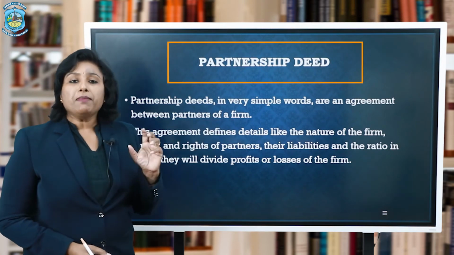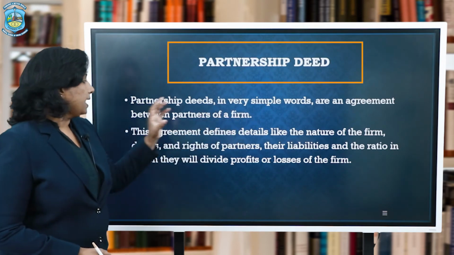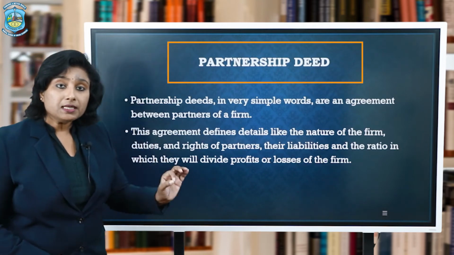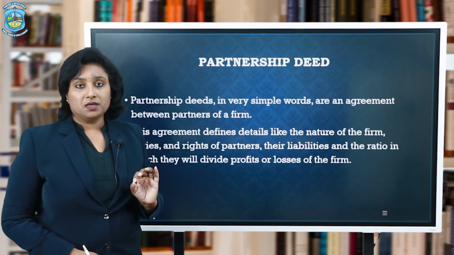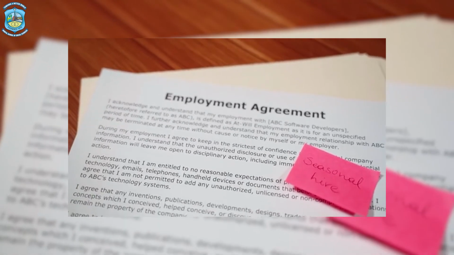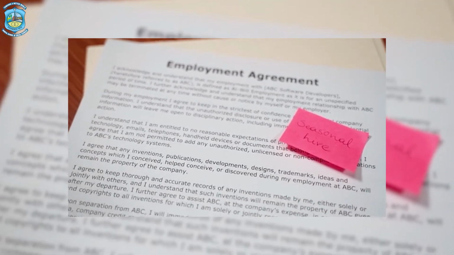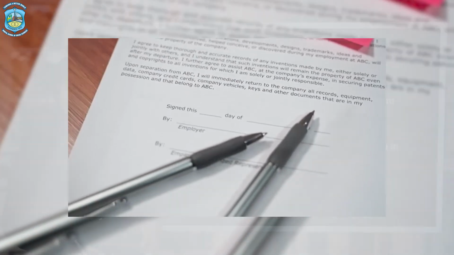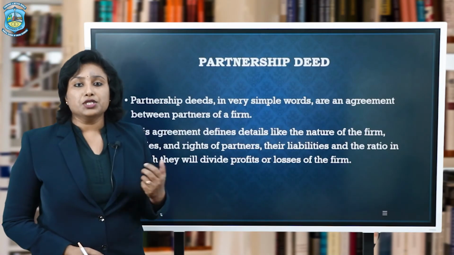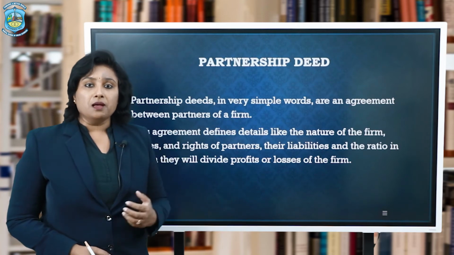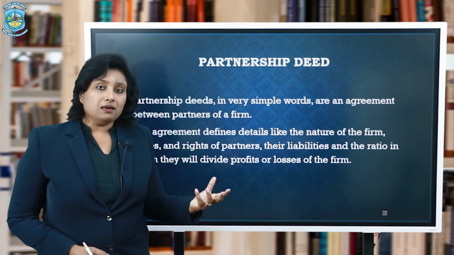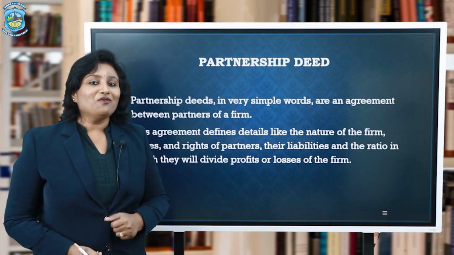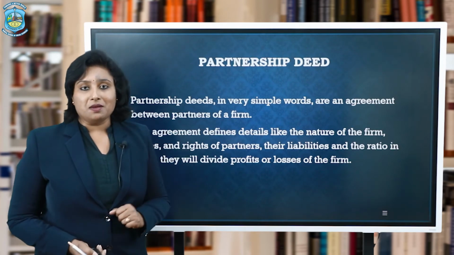So therefore, partnership deed is simply an agreement put in written form. If all the partners have agreed upon certain terms and conditions and they have documented it, it is termed as partnership deed. It may explain the rights and duties, nature of the firm, name of the partners, and just now we are going to see what all can be contained in a partnership deed.